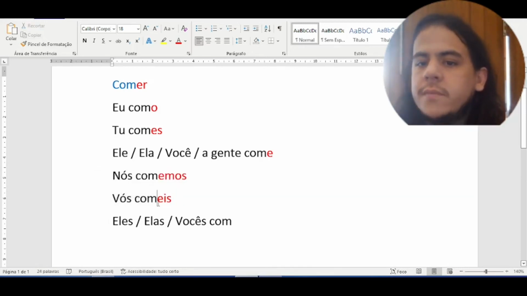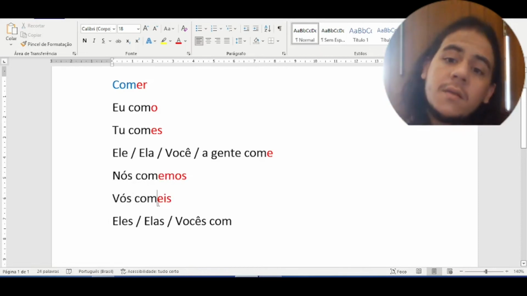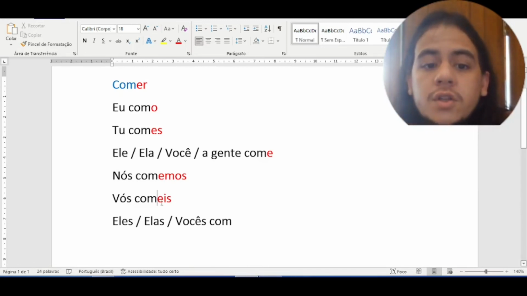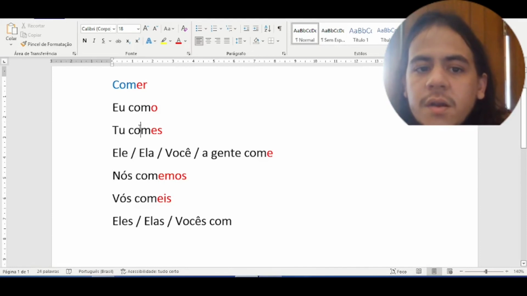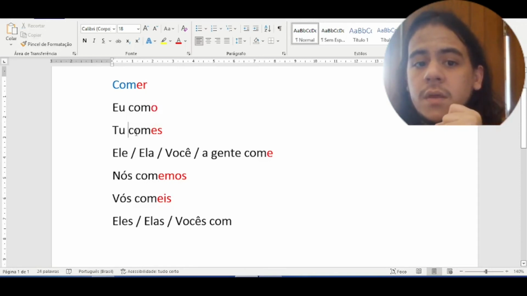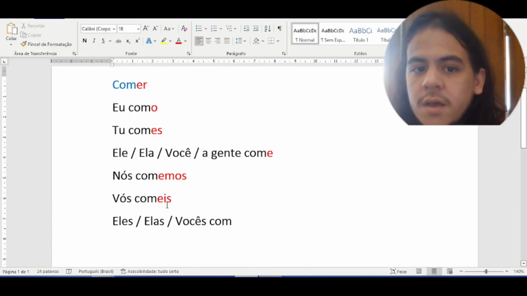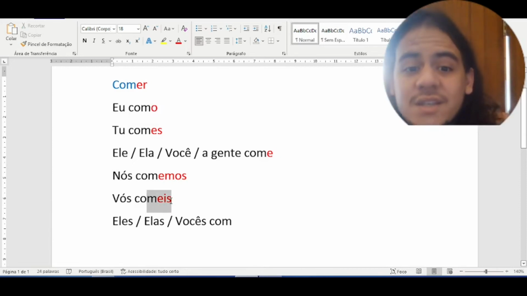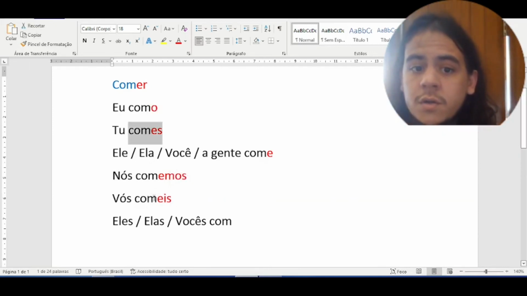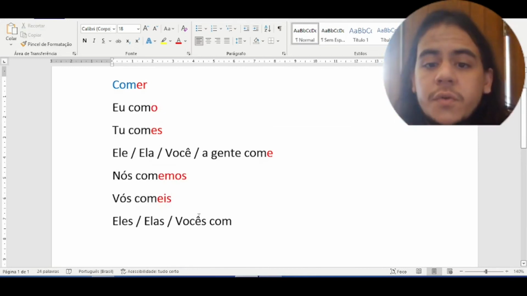I'm just teaching you because in some regions you're gonna hear people saying vós, but it's very rare. Notice here we say comes, the strongest syllable is the first. Here we say comeis, the strongest syllable is the last one.